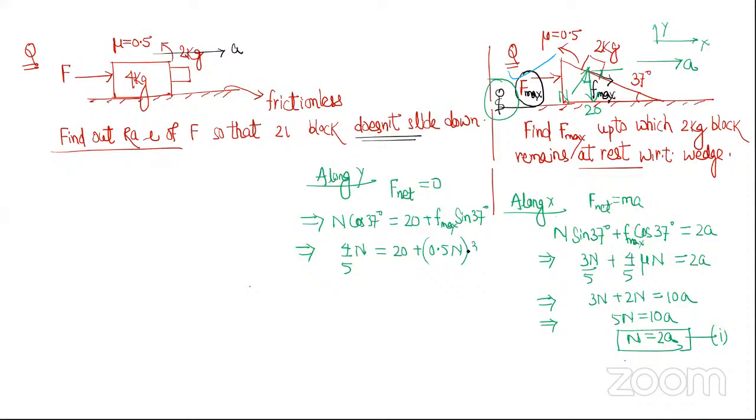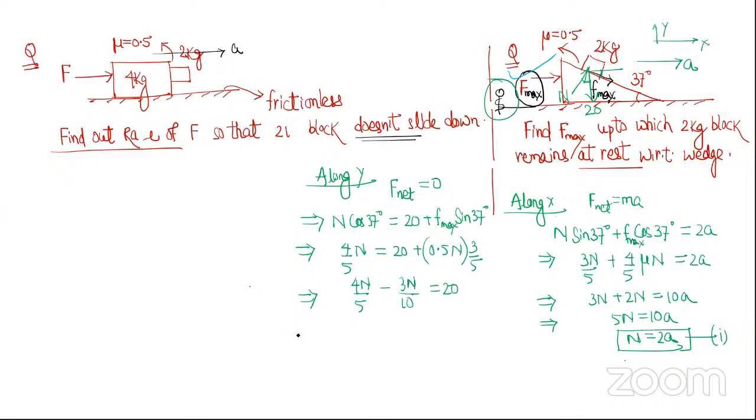Sin 37 is 3 by 5, right? So this can be written as 4N by 5 equals 20 plus 3N by 10.